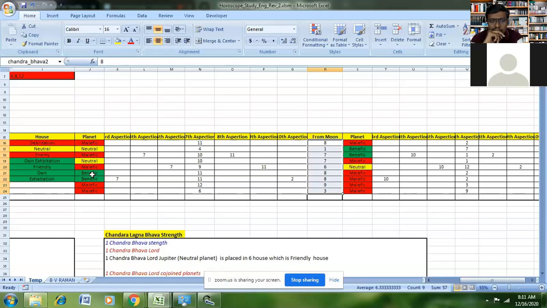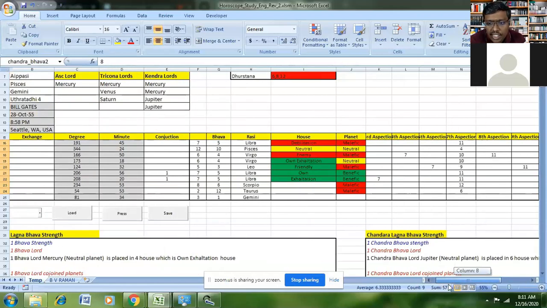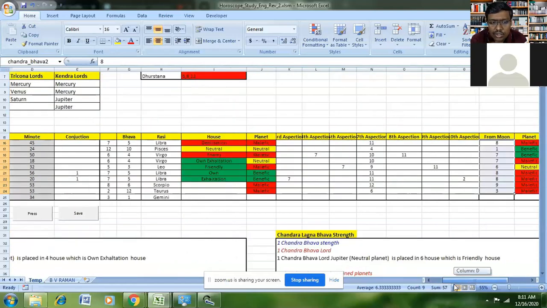Yeah, Mani, 1 minute. Can you explain about this aspection? Because how to read the aspection? It is showing 7, 10, 11. What is that actually? How to see that aspection?